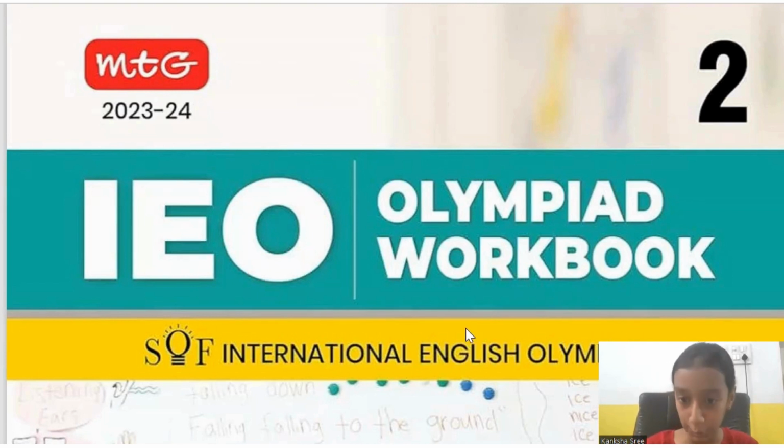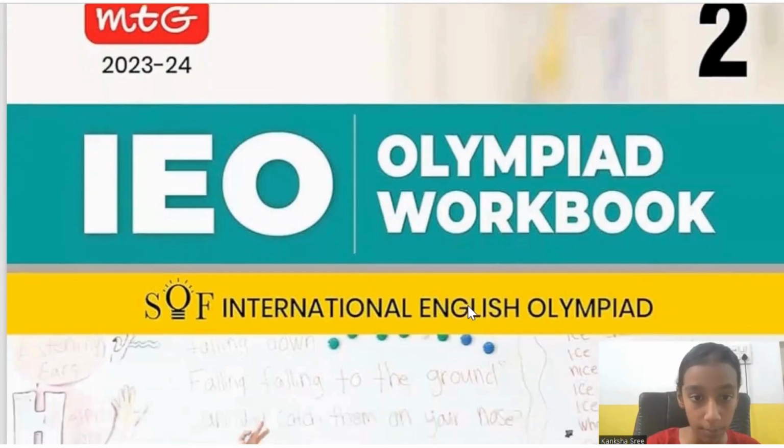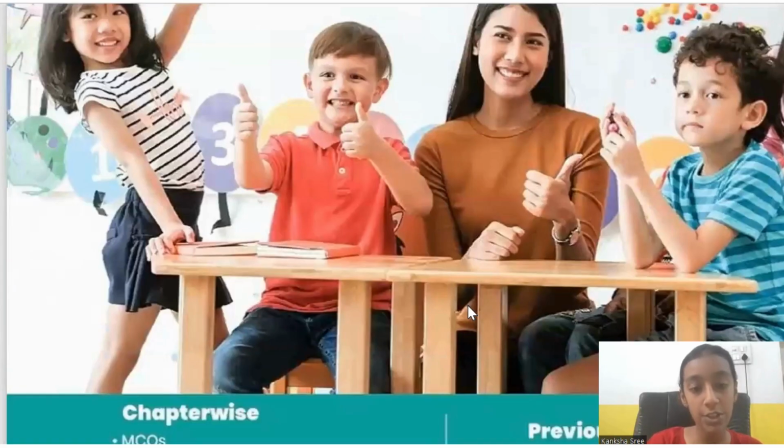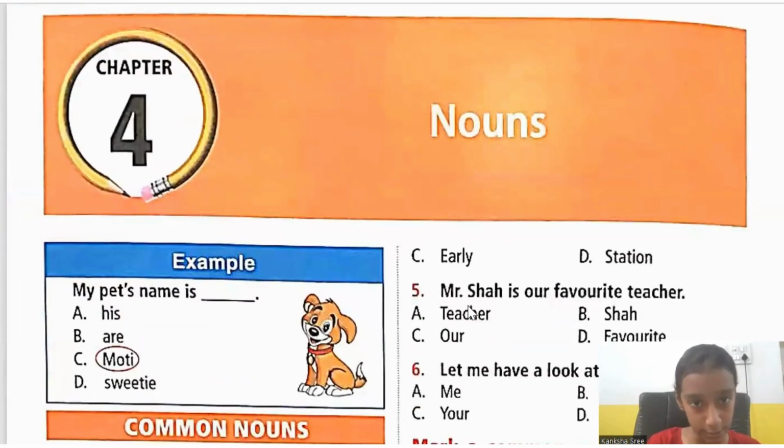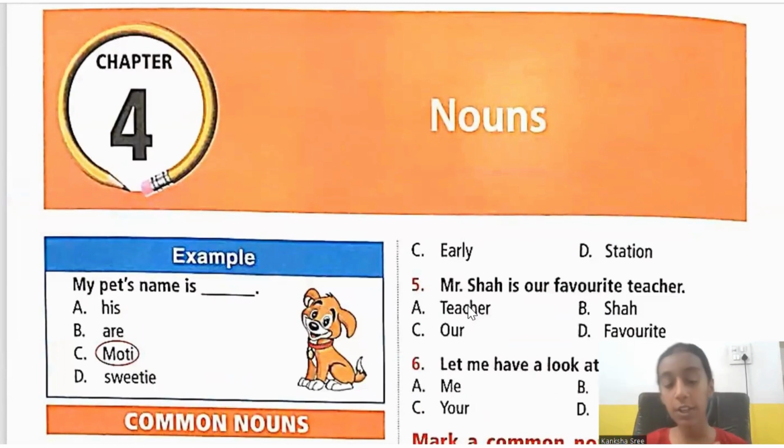Hello children, today we are going to discuss the International English Olympiad workbook of grade 2. The chapter that we are going to discuss today is nouns. So yes, what are nouns? First of all, nouns are the words which represent a name, place, animal or thing.